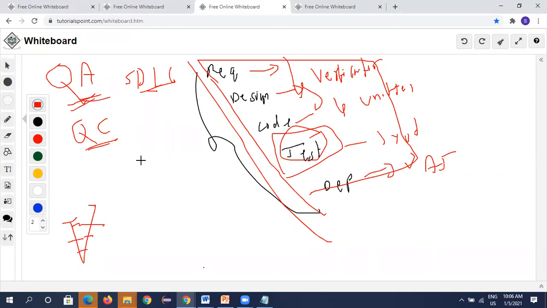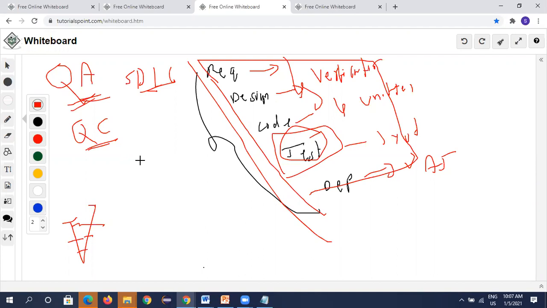Especially people with 0 to 2 years of experience will mostly be taken for the QC post, quality control. And people with more than two years will be taken for the quality analyst or quality assurance post. Their designation would be QA, senior QA.